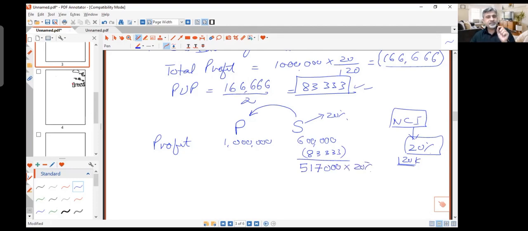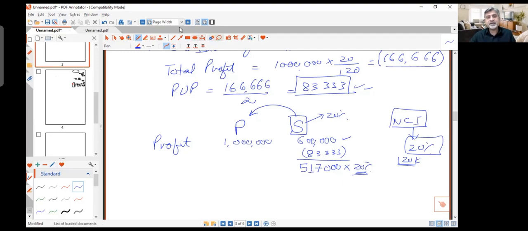So the rule is, remember, if the subsidiary sells goods to the parent, it means that the unrealized profit is within the subsidiary's profit, and it must be subtracted before you distribute the shares. So you subtract this amount and you say that the realized profit is 517, and therefore the NCI share would be 20% of not 600K, but 20% of 517K. This is when the subsidiary is selling the goods.